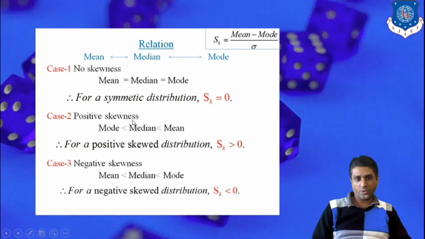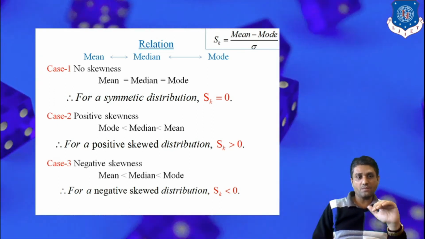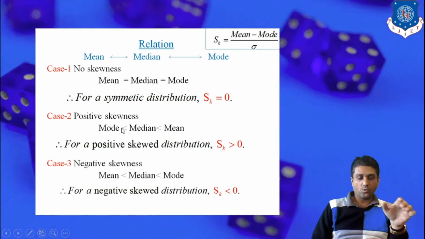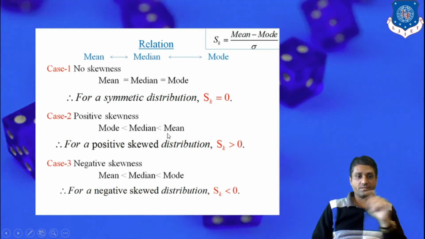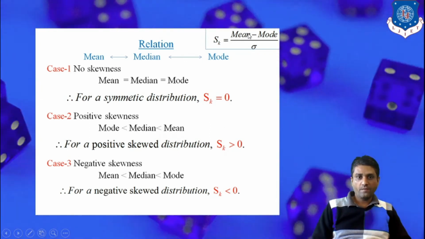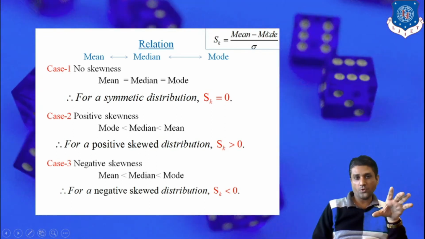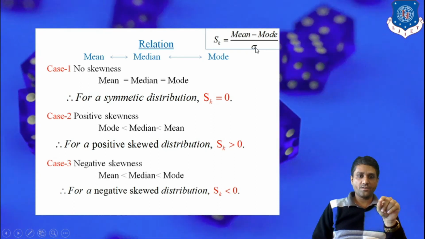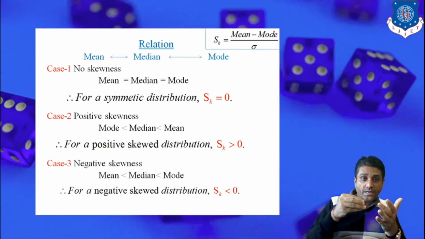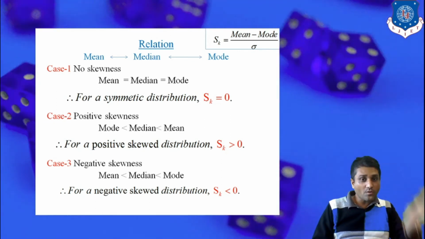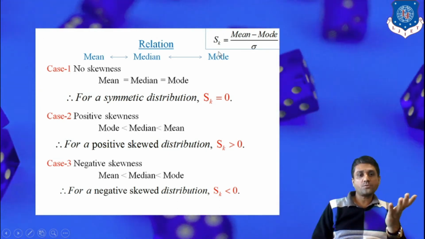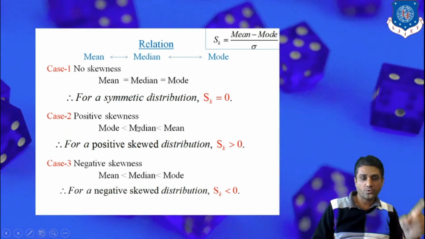When there is a positive skew, we know that the relation between the statistical parameters mean, mode and median follows: mode less than median less than mean. That is, mean is greater than mode, so the numerator is positive. And we know that the standard deviation, that is the denominator, is a positive square root of variance, so the denominator is always positive. Since the numerator is positive because mean is greater than mode, the value of skewness is greater than 0 when there is a positive skew.